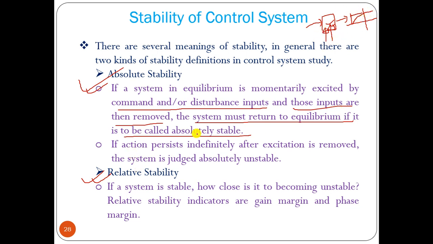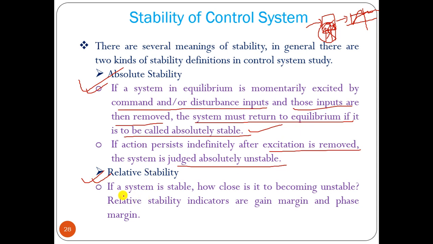So we apply the input or disturbances for some time, then we remove this input. The output may change, but it returns to equilibrium after some time, then it is called absolutely stable. If action persists indefinitely after excitation is removed, that means it is oscillatory forever, then it is absolutely unstable.